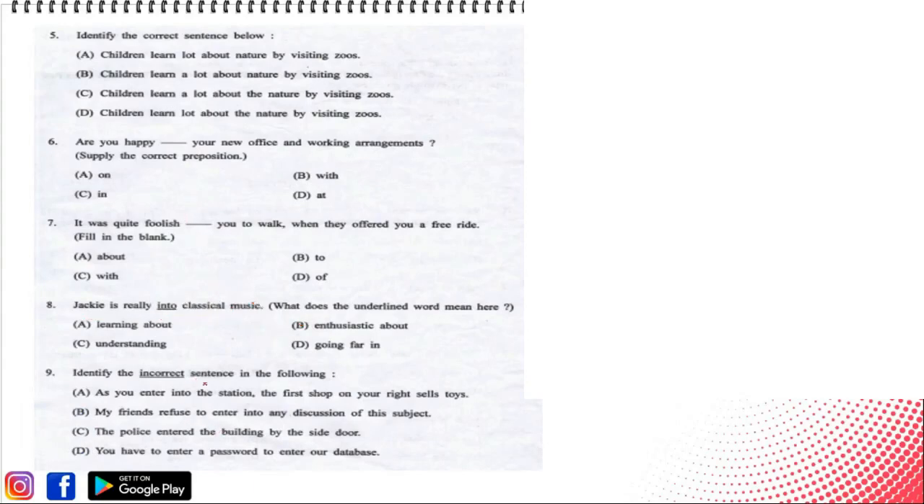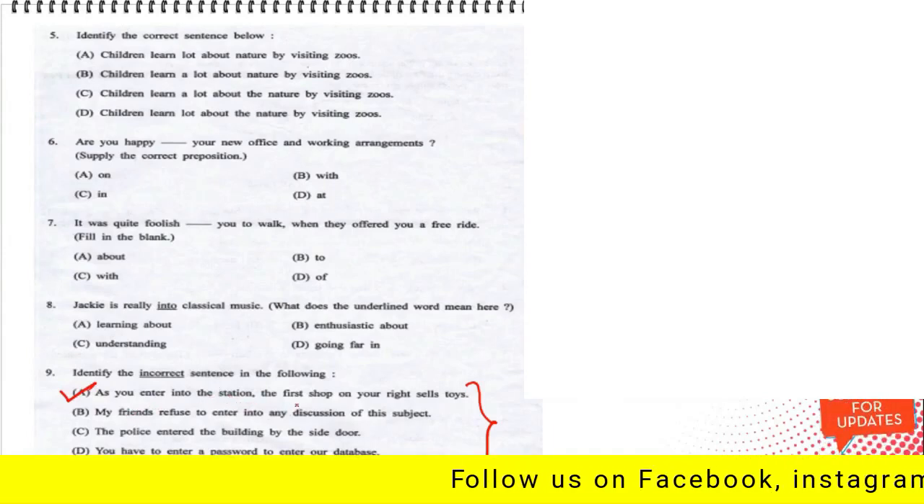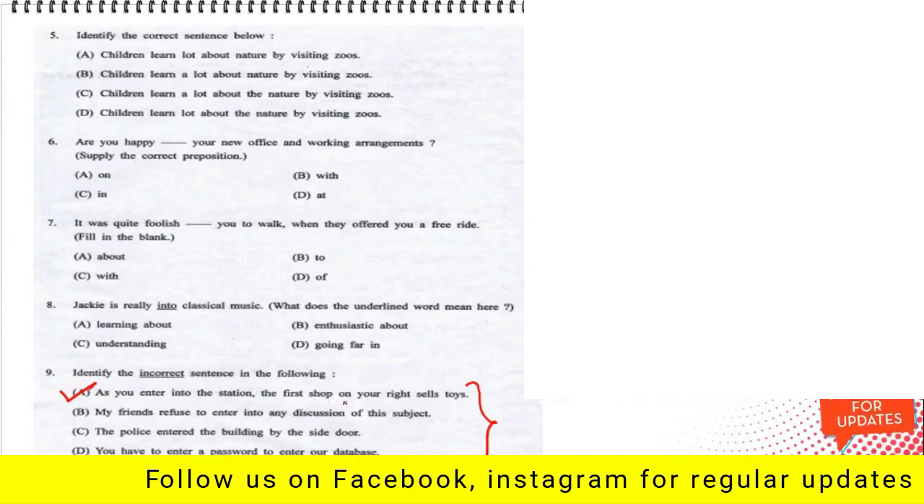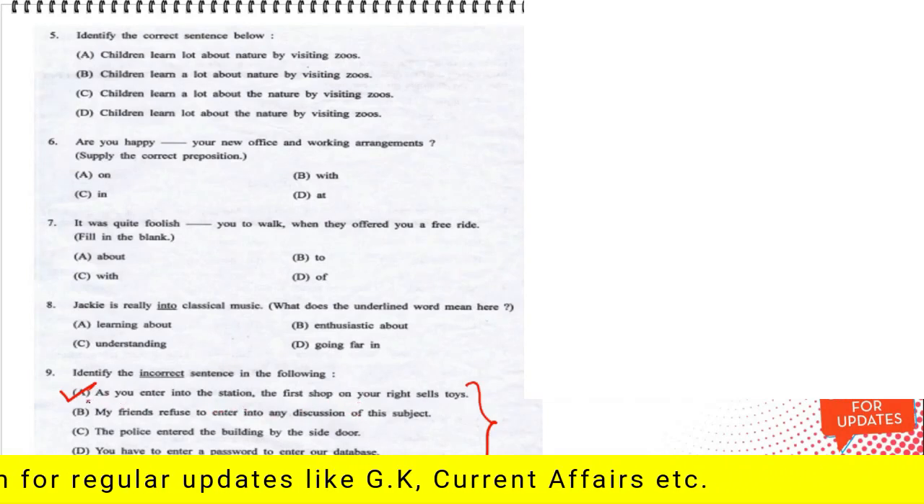Next, identify the incorrect sentence in the following. So we need to do what? From the given four options we need to identify the incorrect sentence only. The incorrect sentence among them is option A. As you enter into the station, the first shop on your right sells toys. That is the incorrect sentence.